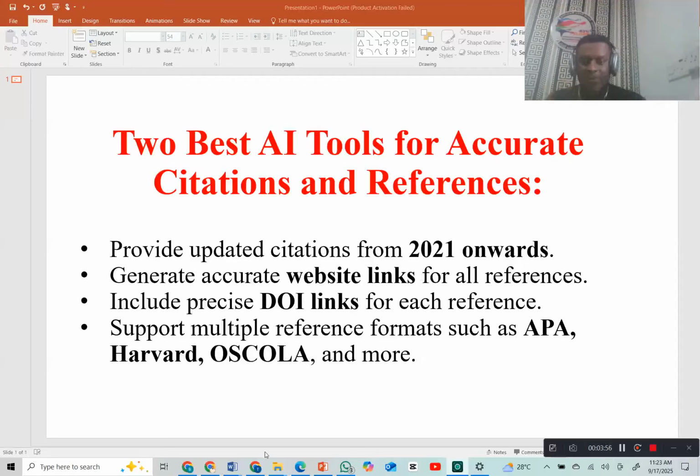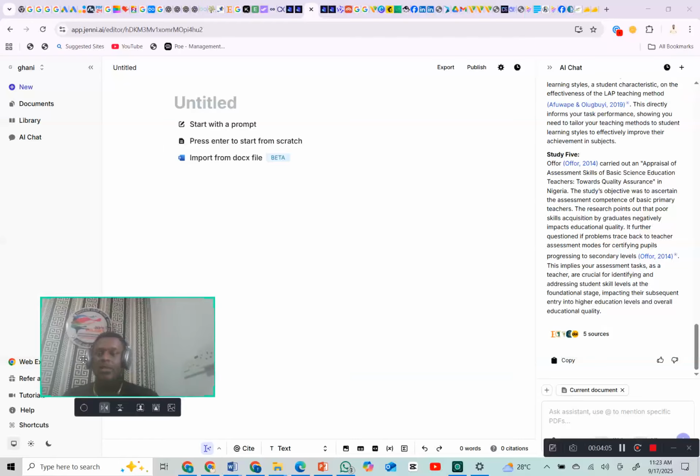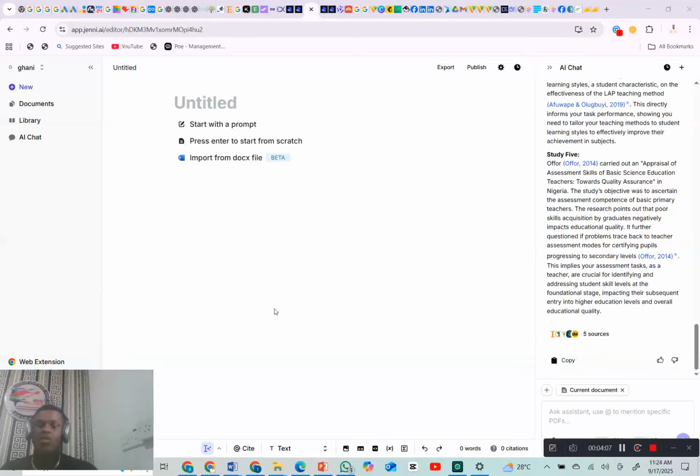So now let's dive into it. The first one, like I said, is Jenni AI. This is what Jenni AI would look like from your perspective. This is how it's going to look. If you look at this side, it's Jenni AI. Now, this is a premium account. So if you're thinking of using a free version, you might not get the best out of it. But like I said, always try to use a premium version to get the best out of this tool.